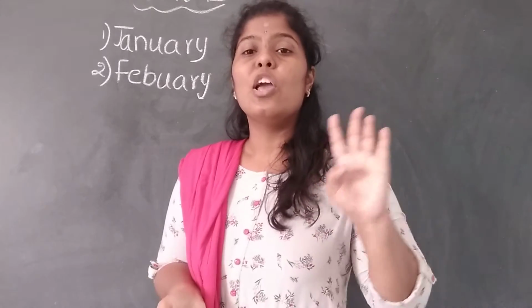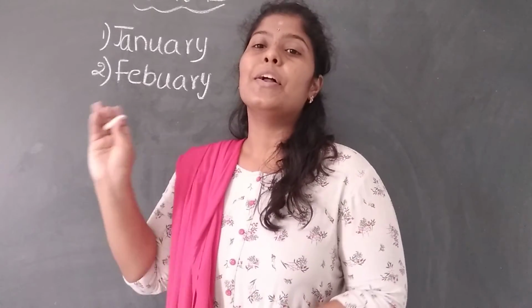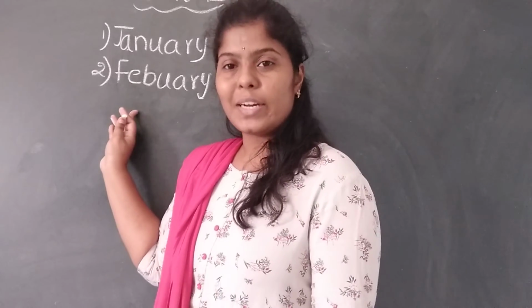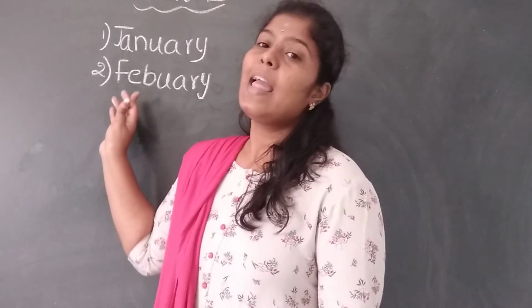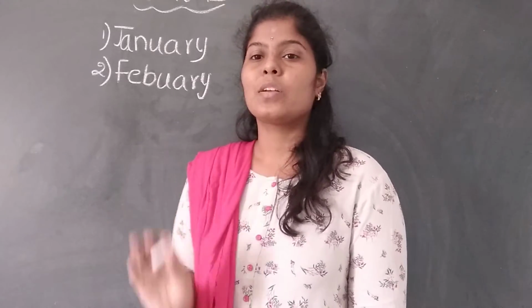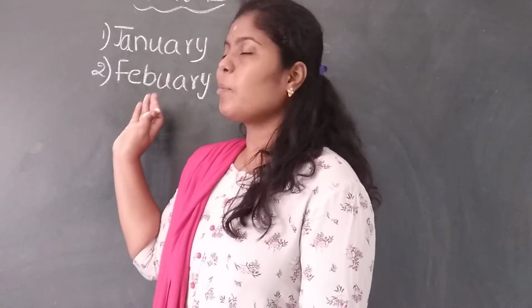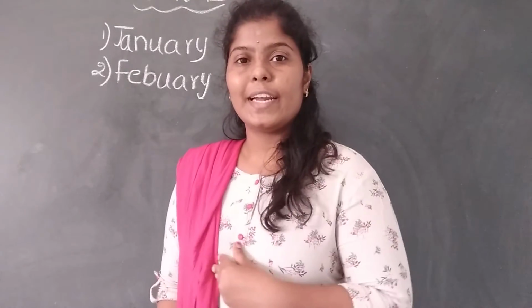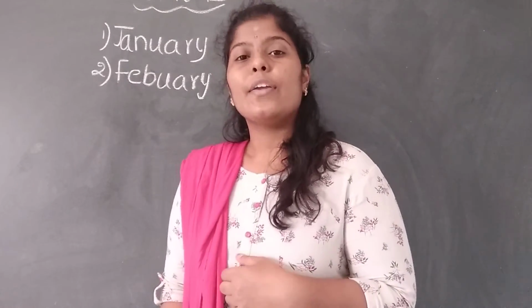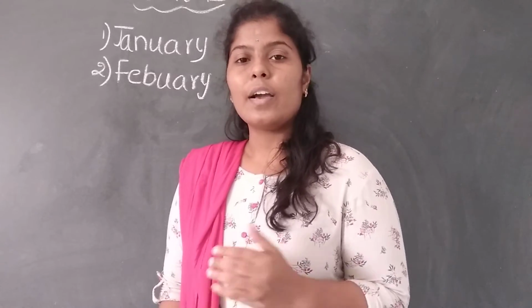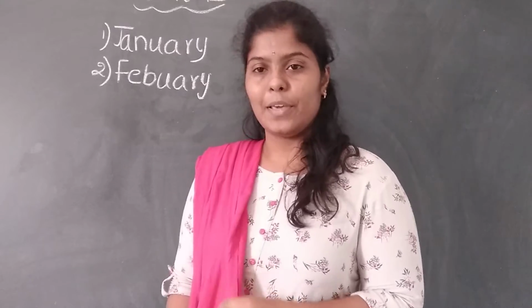After every 4 years, we have 29 days in February. So this is the specialty in February. We will have fewer days, that is 28 days or 29 days. If we have 29 days, that year is called a leap year, children.